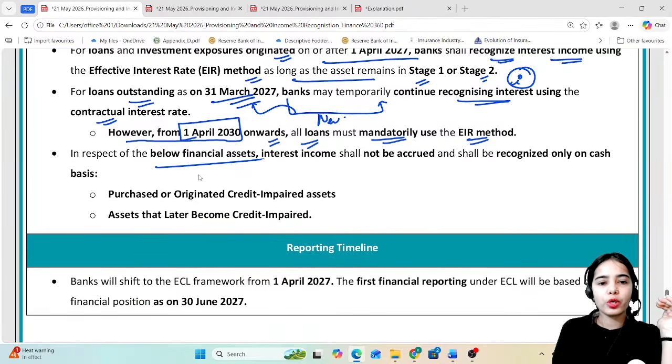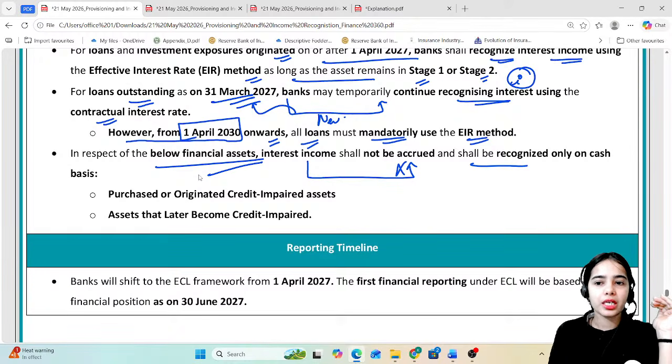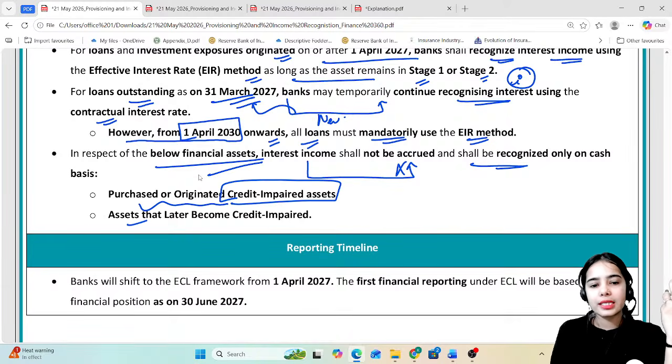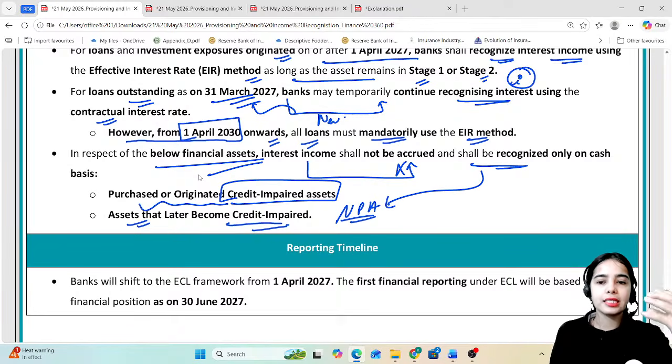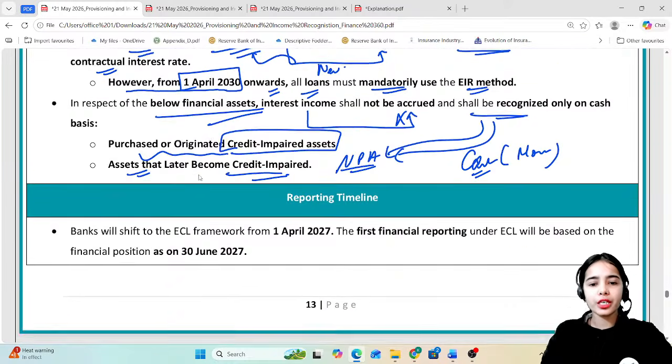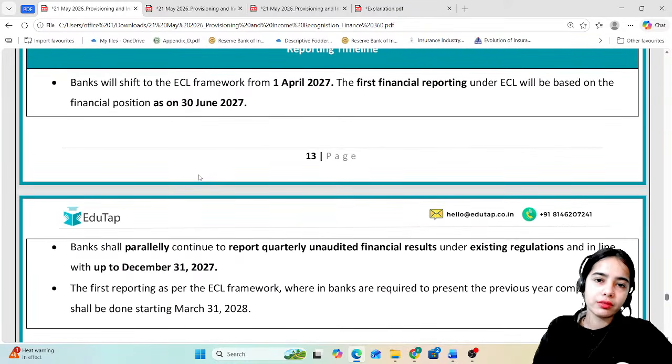In respect of the below financial assets, interest income shall not be accrued and shall be recognized only on cash basis. That means for the purchased or originated credit impaired assets, or the assets that later become credit impaired, that become NPA, for them the receipts will only be recognized when the money has been received. Okay. Reporting timeline, this is the last, then we are going to end the session.